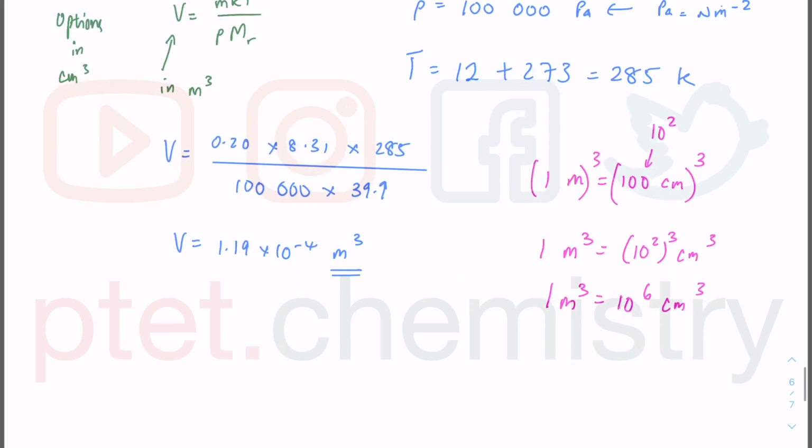Therefore, to convert meter cube to cm cube, I just multiply by 10 to the 6, and my unit now becomes cm cube. Do this on your calculator and you will get 119 cm cube, and there's option D as your final answer.